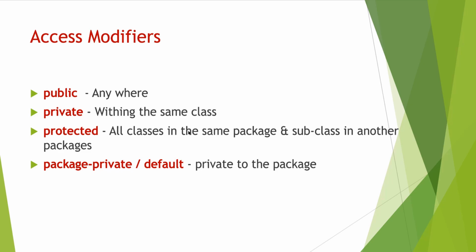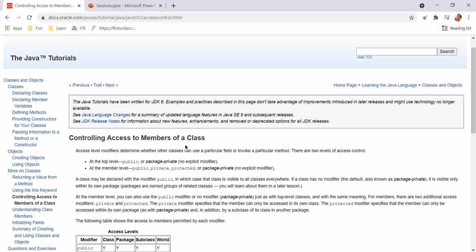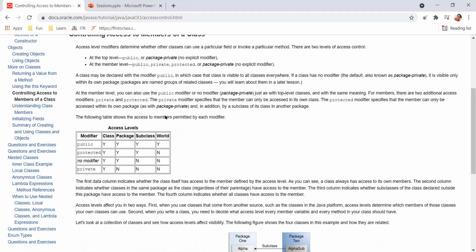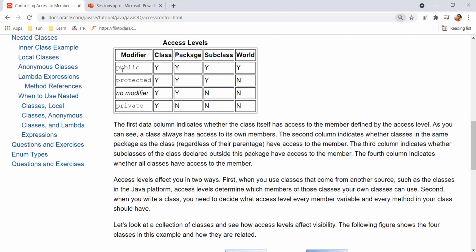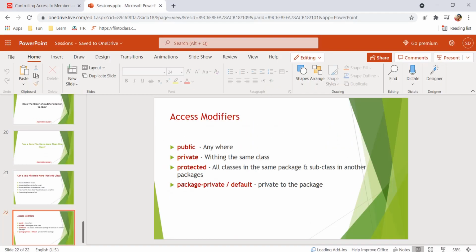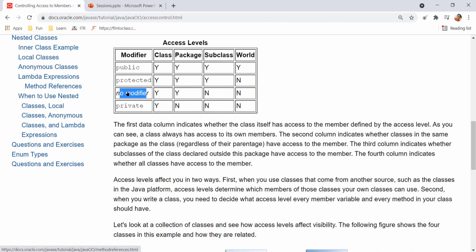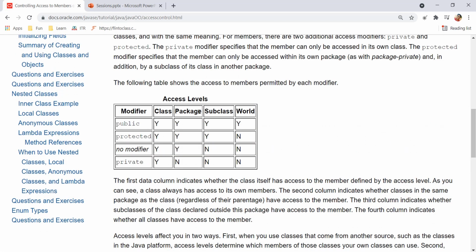Good. Let me also show you the table comparison so that it will be easy for you to remember. If you go to the Javadoc, they have mentioned one table. We have all the modifiers: public, protected, no modifier, which is nothing but package private or default, and private. And here are the labels: class, package, subclass, and world. If you have the modifier public, then for all four labels we have yes. It will be accessible to the class, obviously, to the same package, to the subclass, and to the world, even in another project as well.